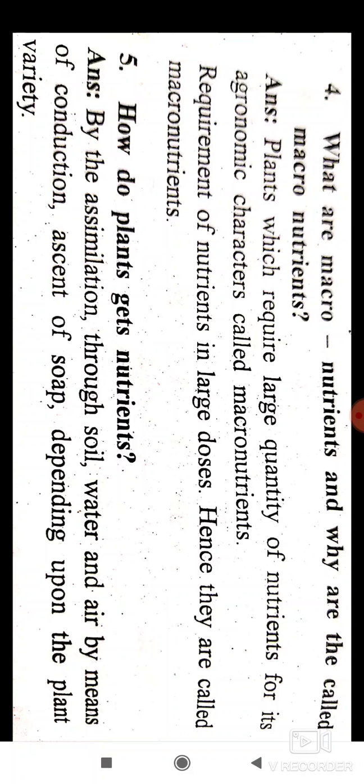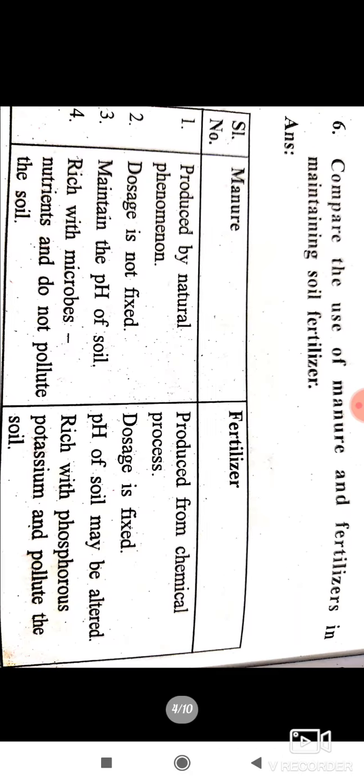How do plants get nutrients? Plants get nutrients by assimilation through soil, water, and air by means of conduction and ascent of sap, depending upon the plant variety.